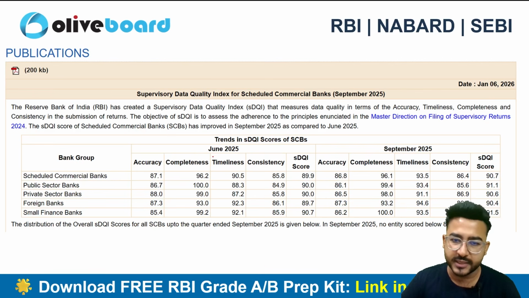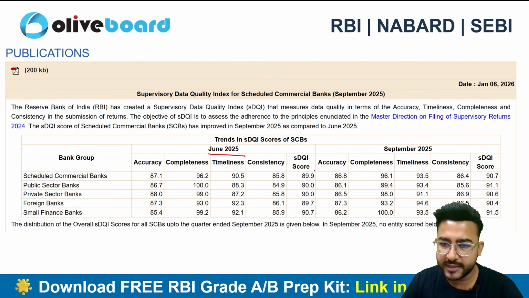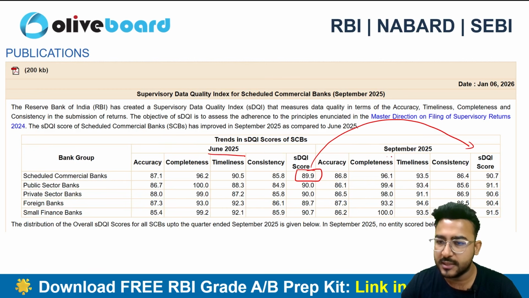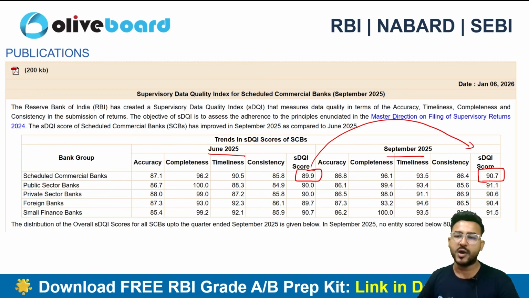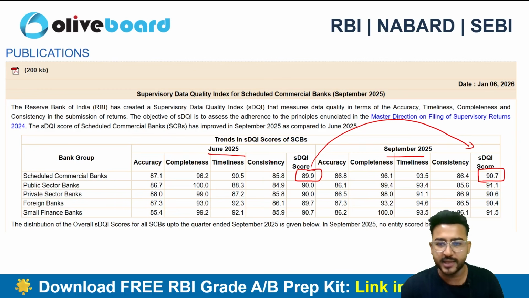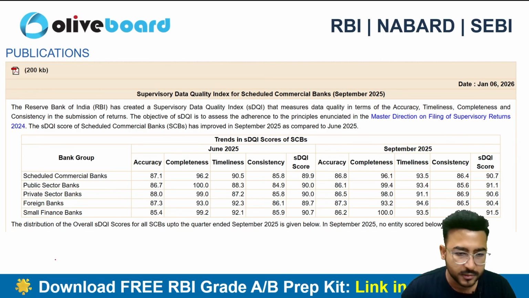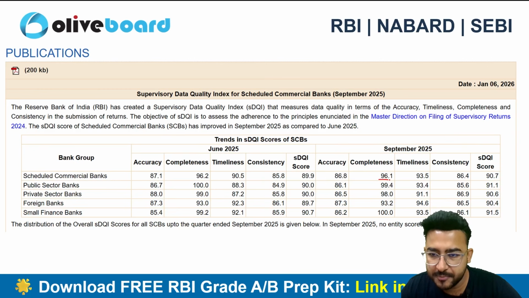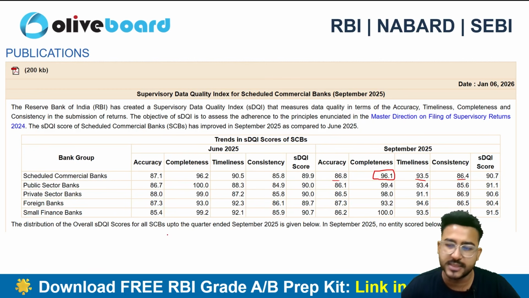As we can see, in June 2025 the SDQI score was 89.9, and this is the data of September 2025, 90.7. So I can say there is an overall improvement in the SDQI score. Among the parameters, completeness is the one with the highest number, then we have timeliness, then accuracy, and the last one is consistency.